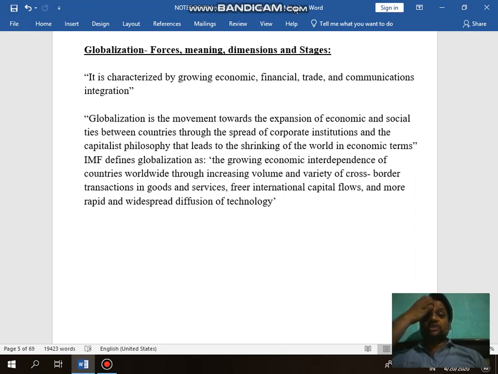So according to this institution, what is the actual concept of globalization? The growing economic interdependence of countries worldwide. Very good definition of globalization.